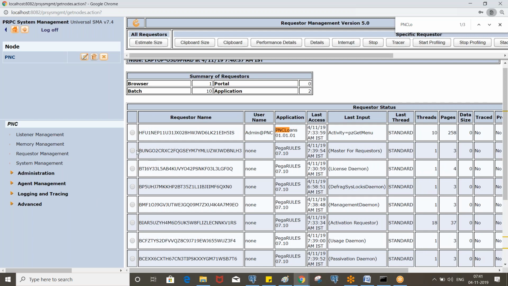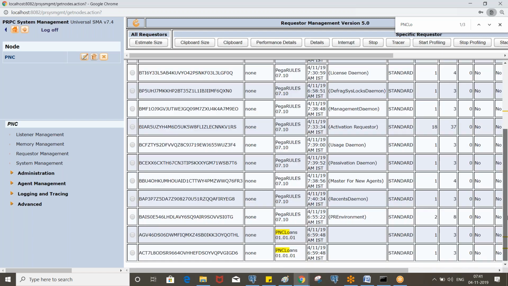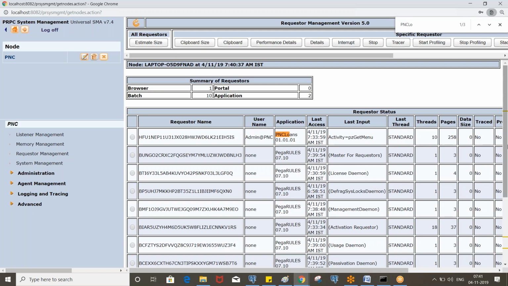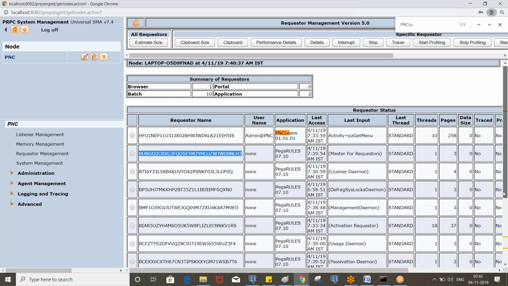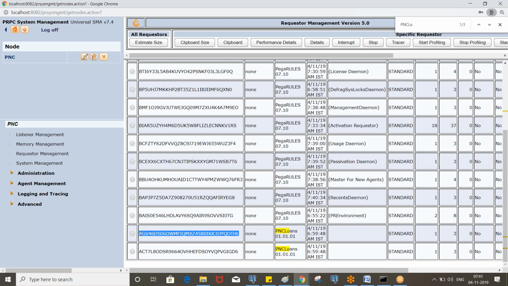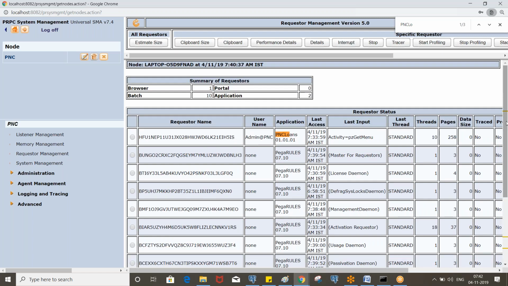If the requester ID starts with B, that is related to the batch, that is related to the agent. So agents are executed by the batch requester. Those requester IDs start with B. Likewise, we have different requesters that start with A, for application. These are service related. We'll be discussing the requester types later. Clear?